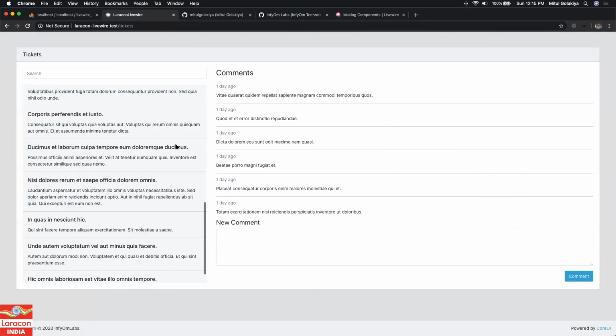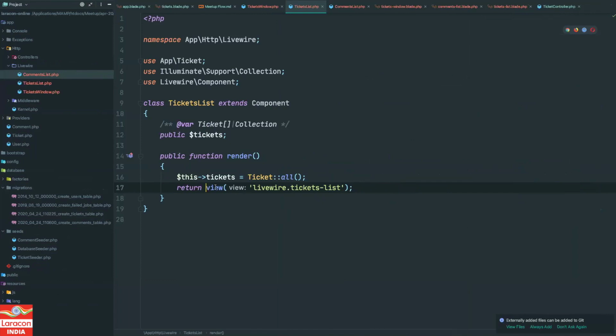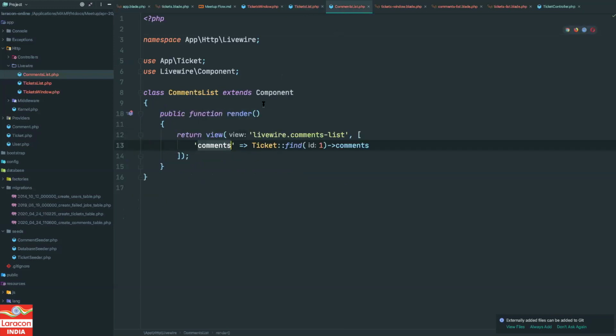Yep, it is still working. So it is not required that you need to pass data from here, right? You can prepare data anywhere. It should be a public property, and you can still do that, right? So let's do the same for comments as well.